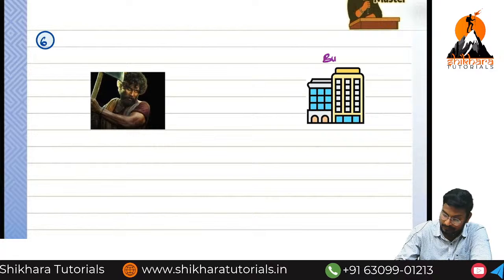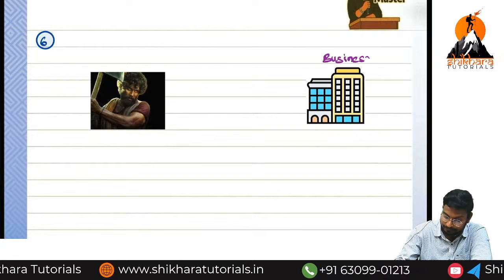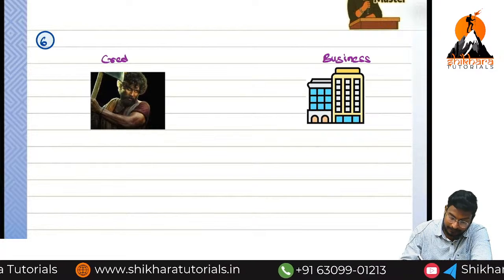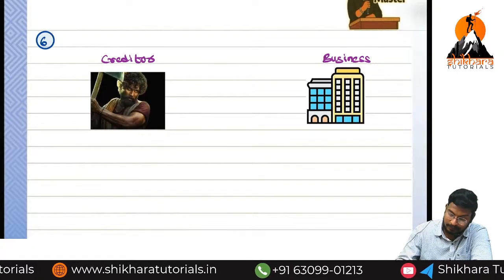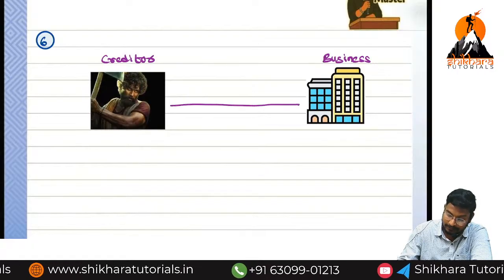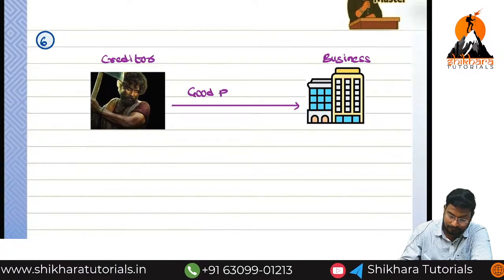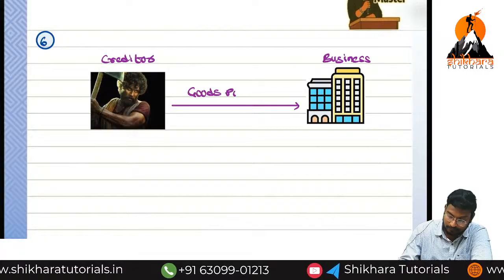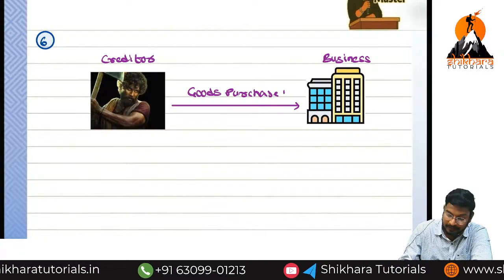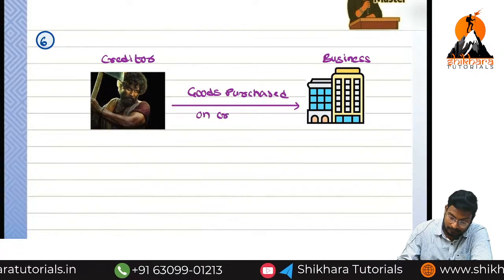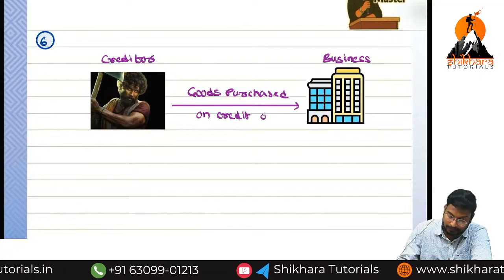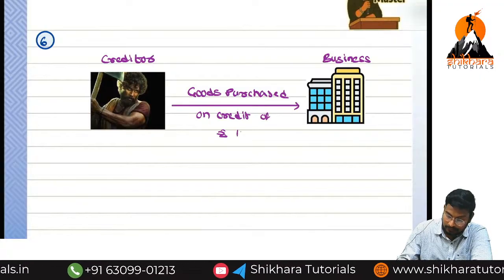So business, he is our creditor. We are purchasing goods on credit of rupees 10 lakhs.